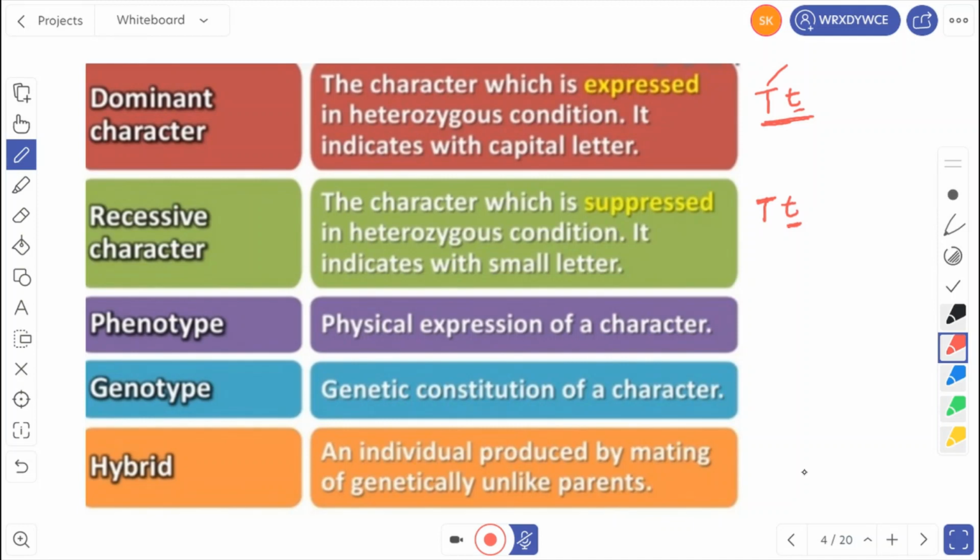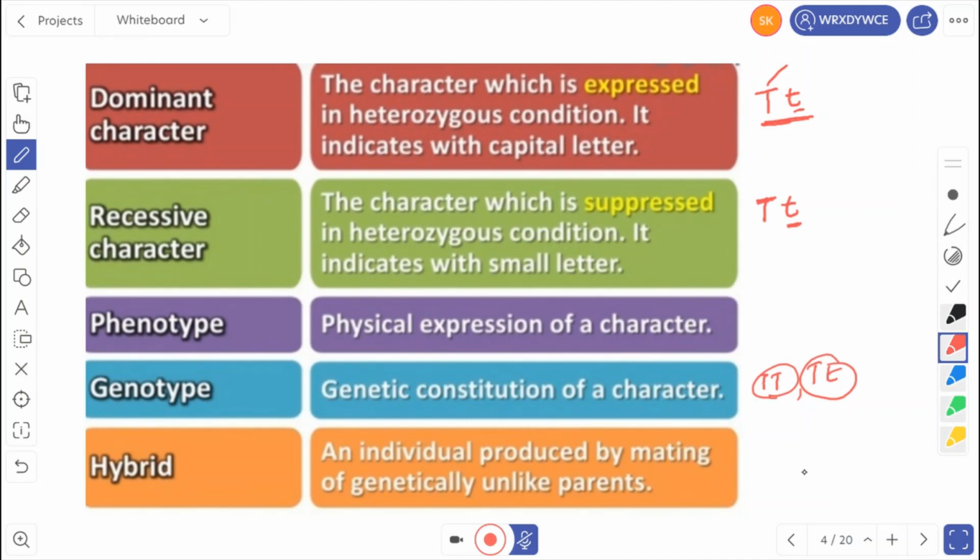Then genotype, the genetic constitution of a character. So when we have seen a tall plant, the genetic constitution might be capital T capital T, or capital T small t. So this is the genetic constitution. The genetic constitution or genetic composition of a character is called genotype.